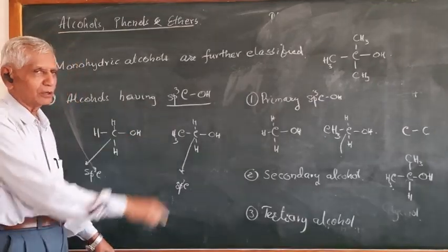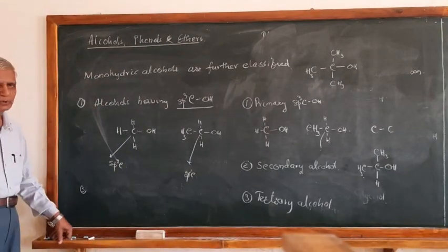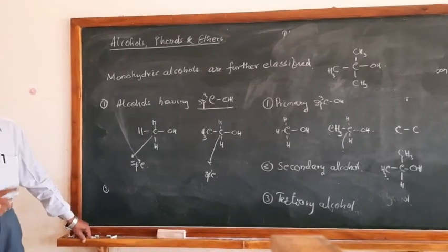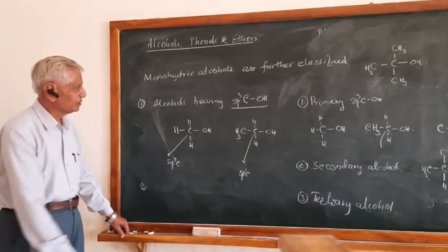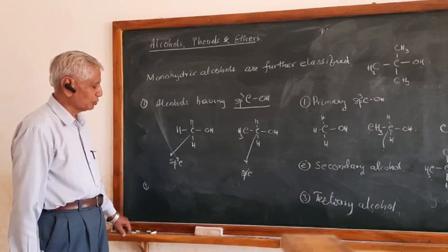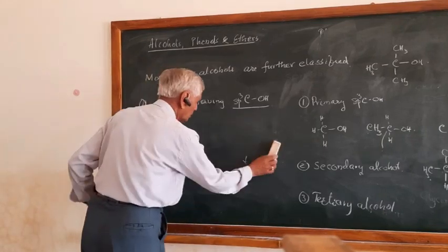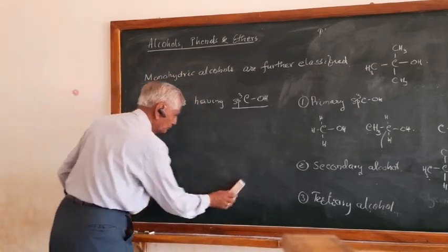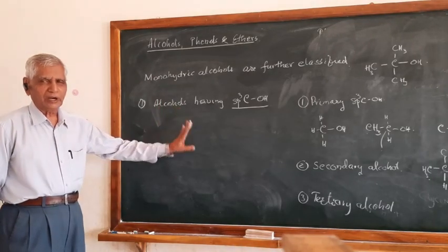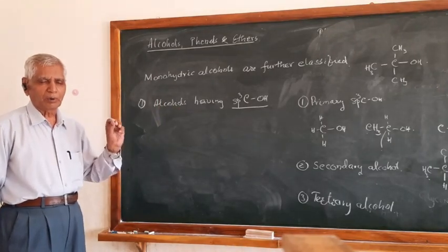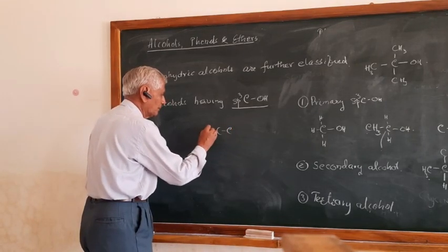Therefore, monohydric alcohols having sp3 carbon and OH group are further classified into three types. What are the three types? Primary alcohol, secondary alcohol, tertiary alcohol. So this is sp3 carbon attached to OH. Remember one more thing here: this compound does not contain any carbon-carbon double bond. It should be in this form only.